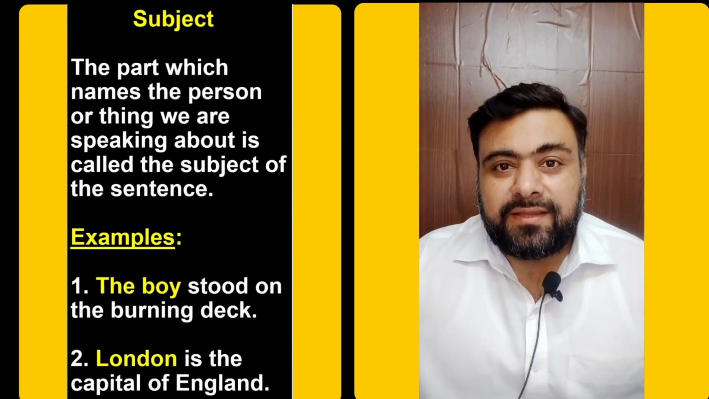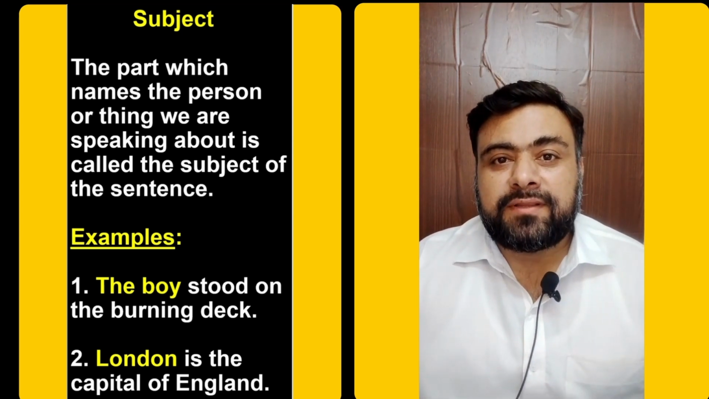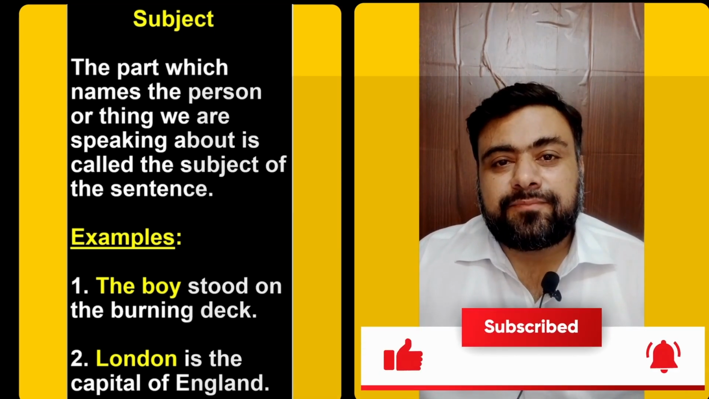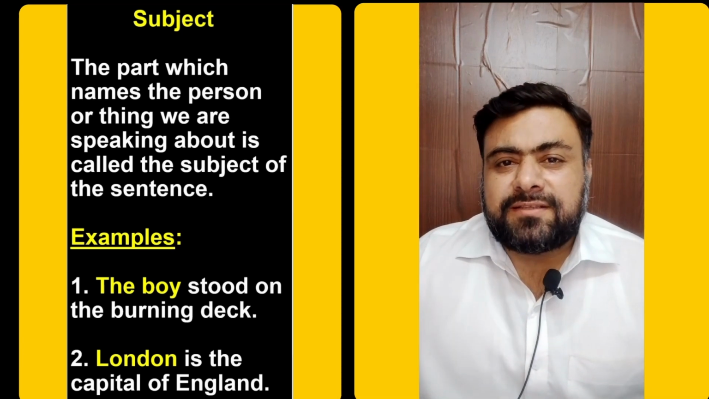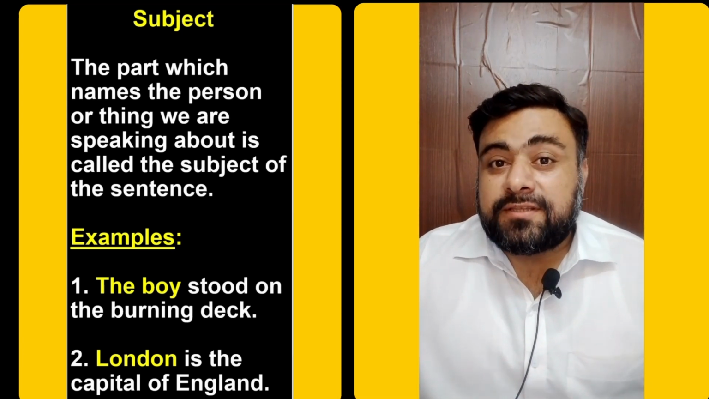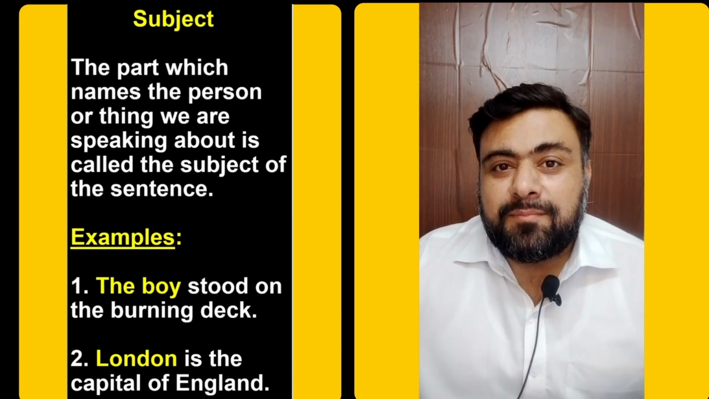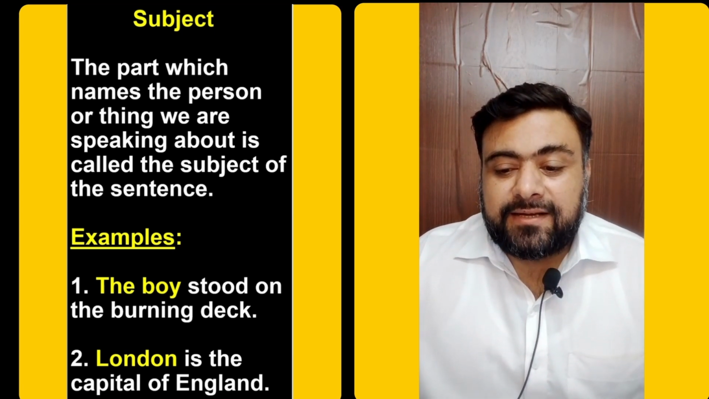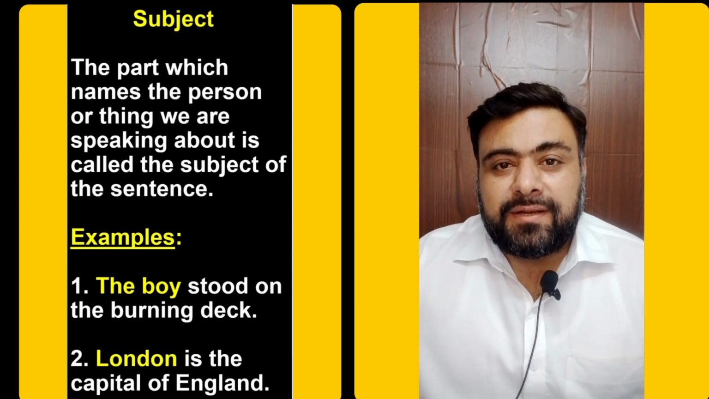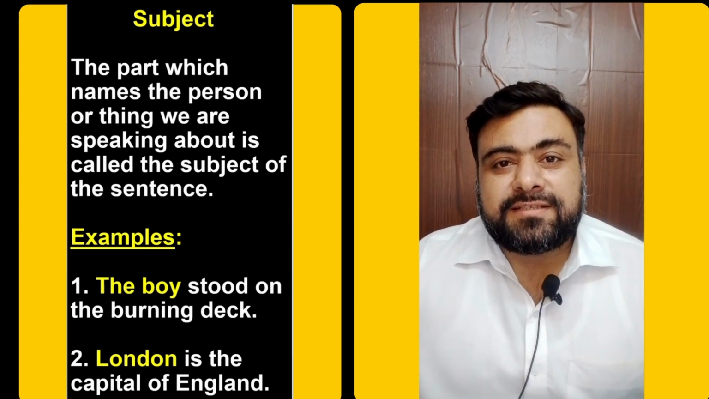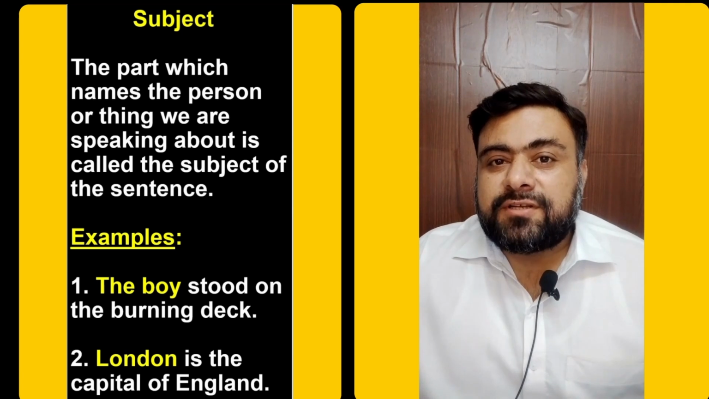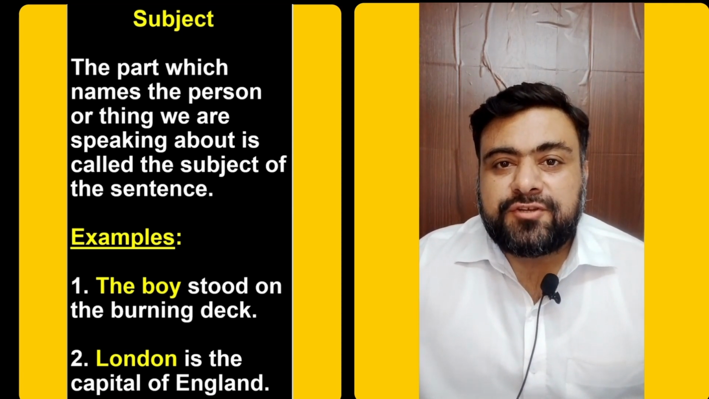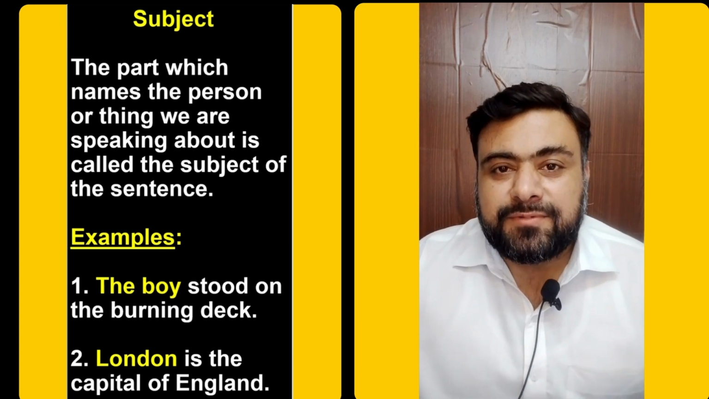First, we mention something and then we give information about that something. For example, the boy stood on the burning deck. In this sentence, the boy is the subject because the boy is that somebody that we mentioned at the start of the sentence. Second, London is the capital of England. Similarly, London is the subject of this sentence because first we mentioned London and then afterwards we give some information about this subject.